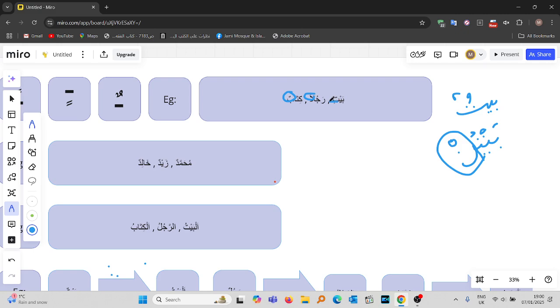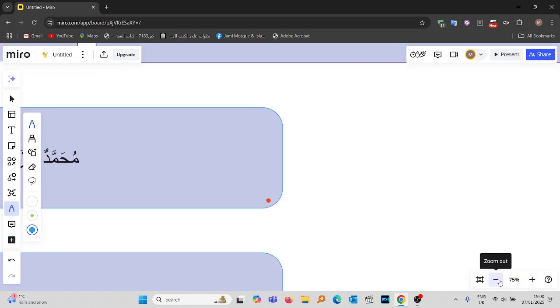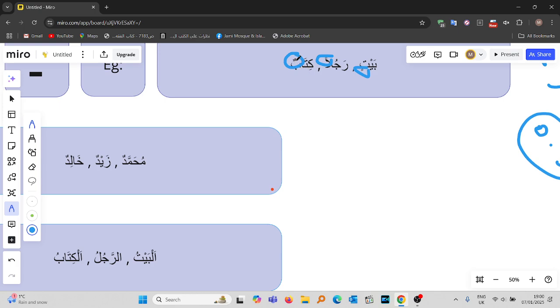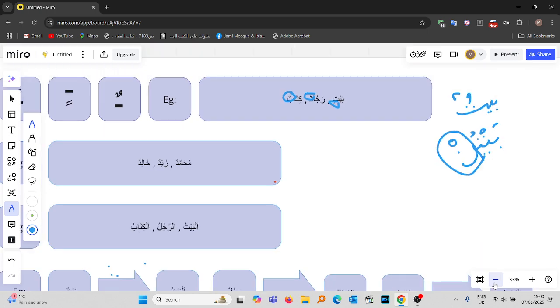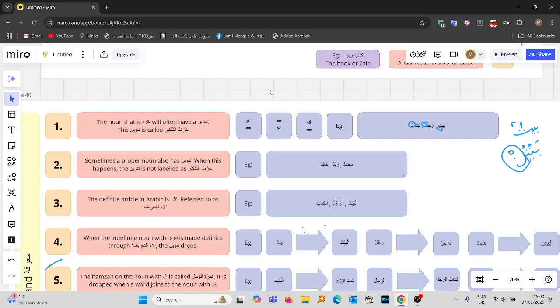Rajulan, baitin. You see that? I know it's very difficult to actually see. If we zoom in over here, yeah, if you zoom in, baitun, right? It's tanween, dammatain, fathatain, kasratain. There's two dammas over here, two fathas over here, two kasras over here. So this harf tankir enters upon a noun which is nakira. Okay, it's called harf tankir, which is the tanween, and it's actually a harf, a particle, because in actuality it's like this. It's the noon sakin, right? So the noun that is nakira will often have a tanween. That tanween is called harf tankir. So this rule has been done.